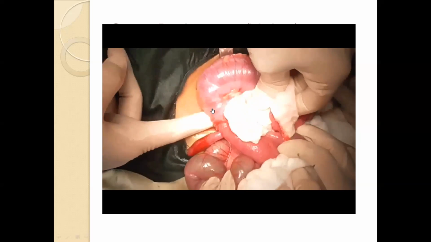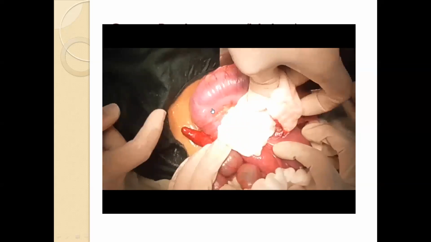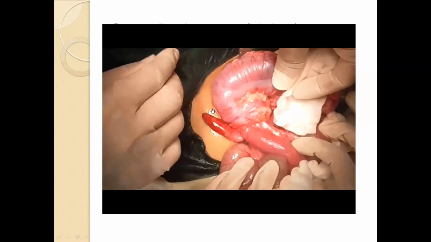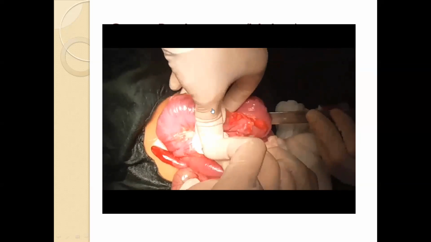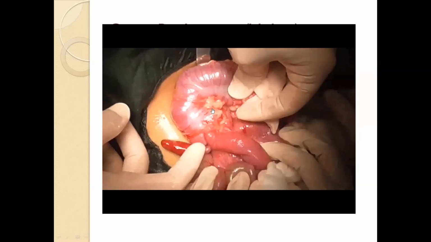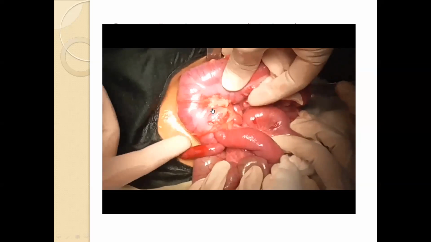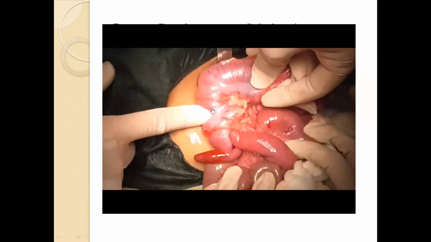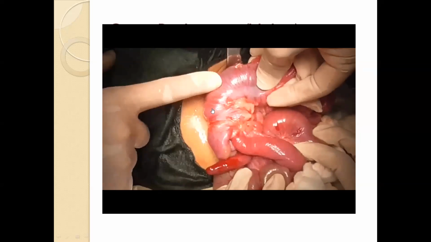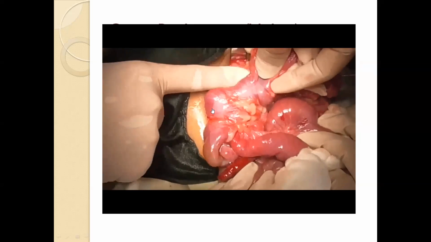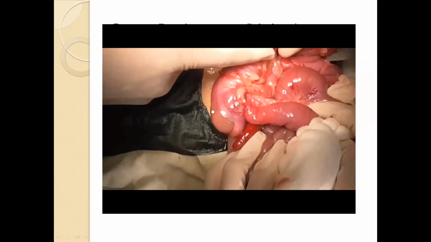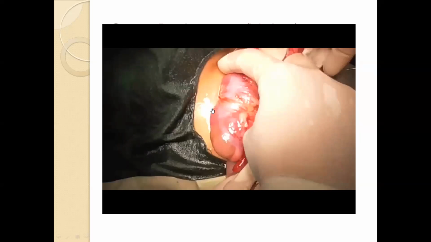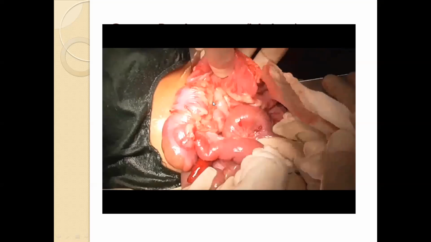So the appendix also goes into the transverse colon along with the invagination of the distal ileum and cecum, all going into the transverse colon and the proximal portion of the descending colon. With careful gentle pressure and warm normal saline soaked gauze to help reduce the edema, we successfully reduce with this open reduction method.